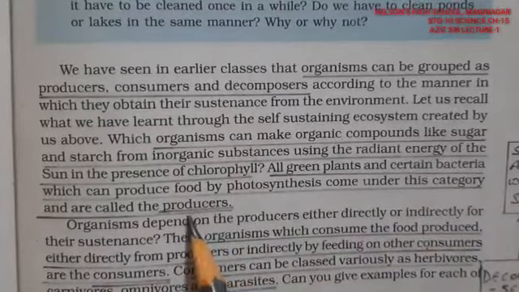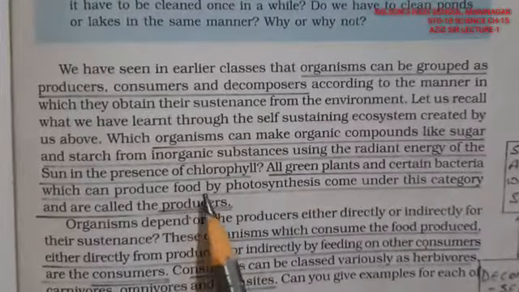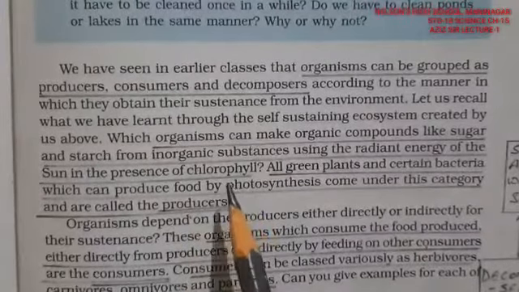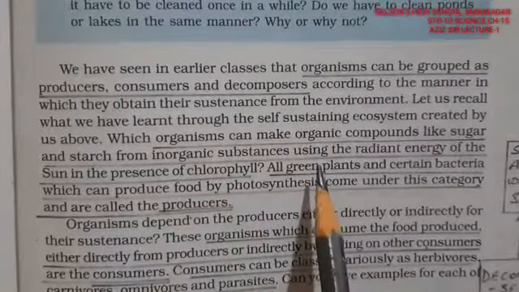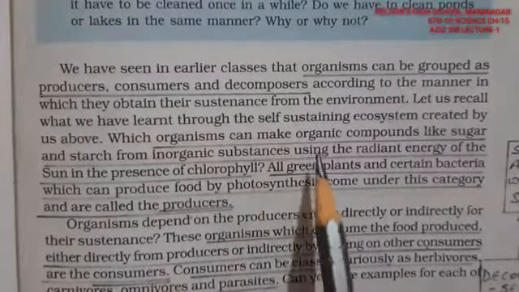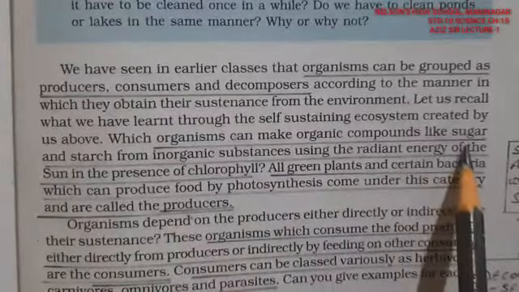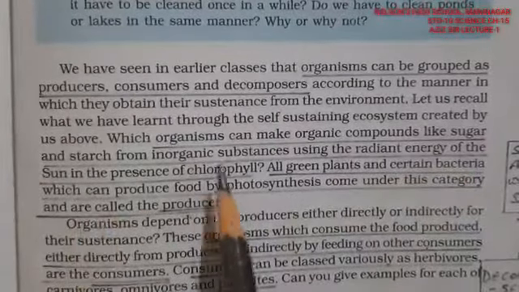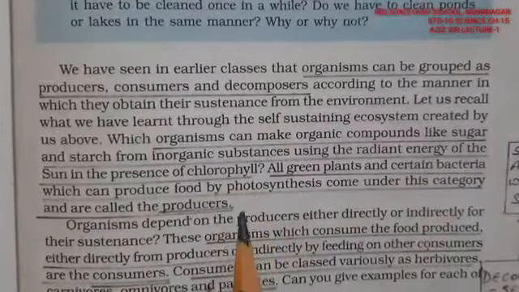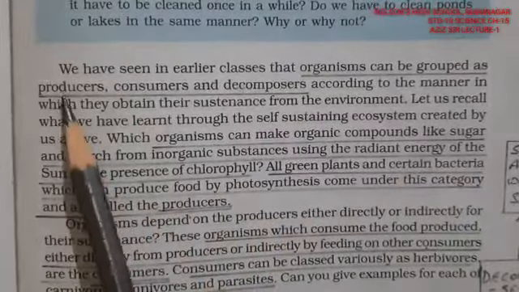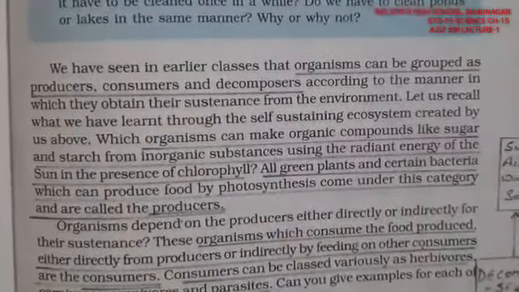And these producers are responsible for the formation of the first initial thing which is essential for survival, that is an organic compound like sugar and starch. So these are made by plants. So that's why the plants are counted in the first category. These are called producers.